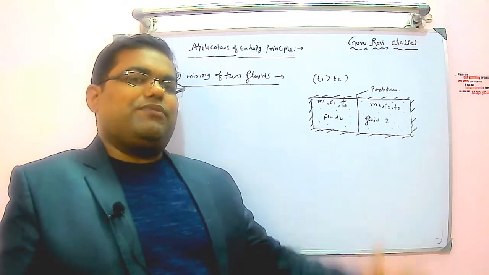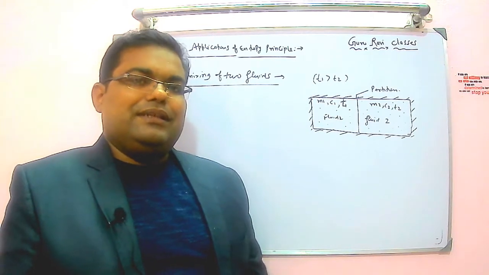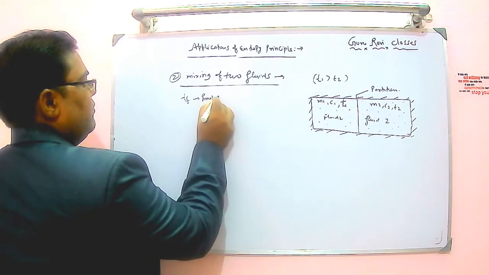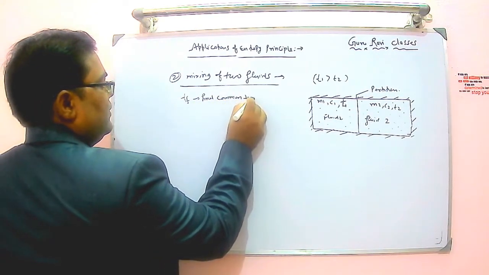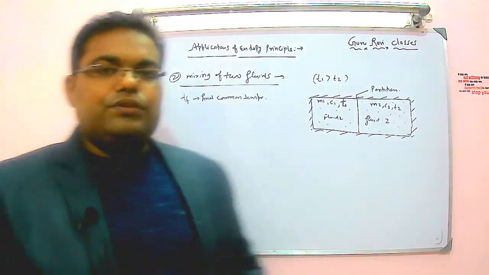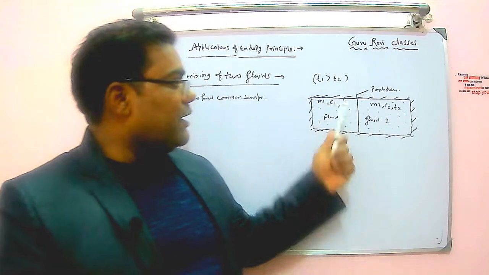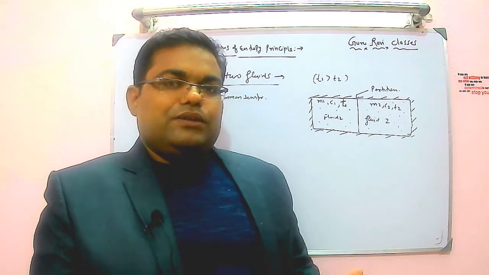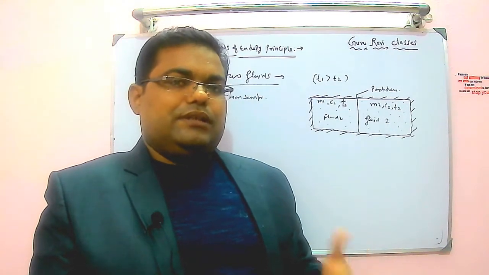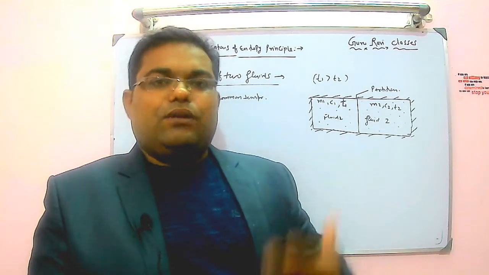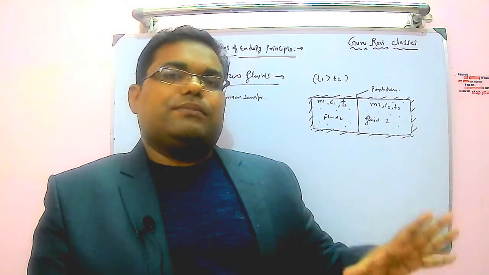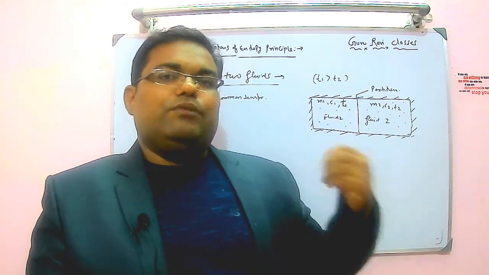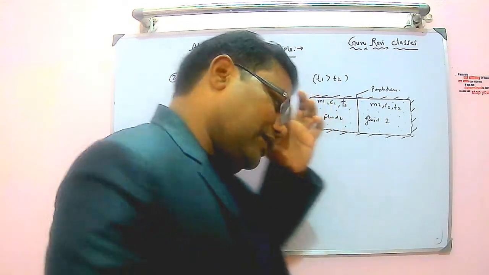Let's suppose the final common temperature is Tf. Tf is the final common temperature achieved by the two fluids when they mix together, when I remove this partition. So how do we find out what is happening? I need to apply the first law, energy balance. Then I will apply the second law, entropy change. Then I will come to a conclusion about which kind of process this is and whether it is possible or not. So let's start with the energy balance.